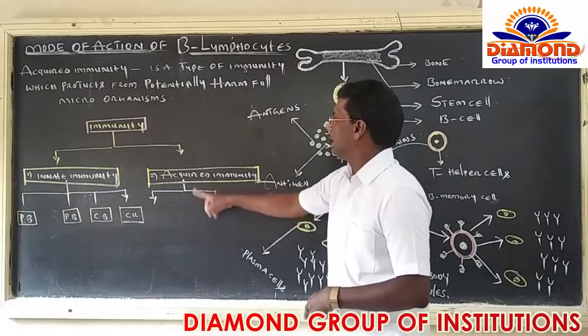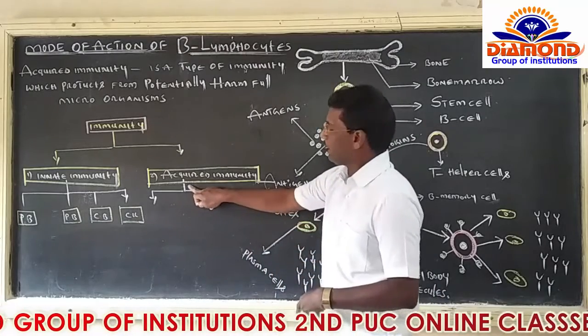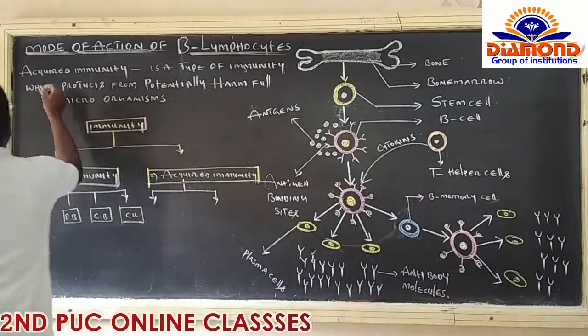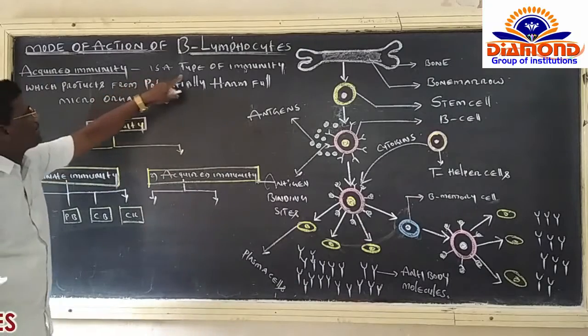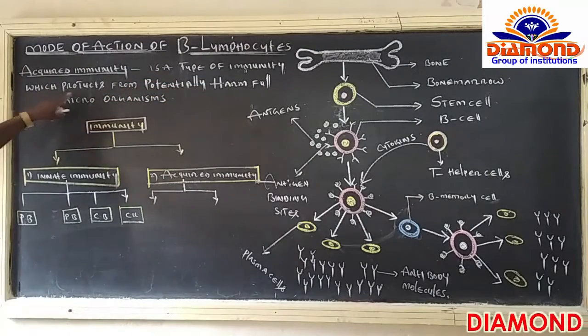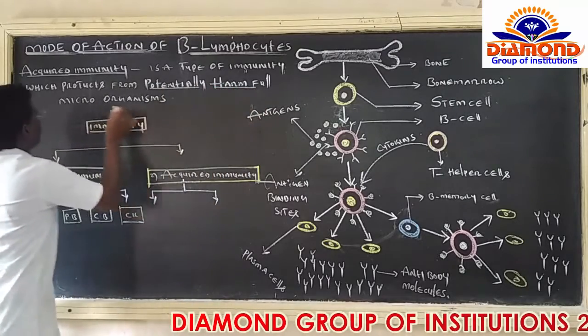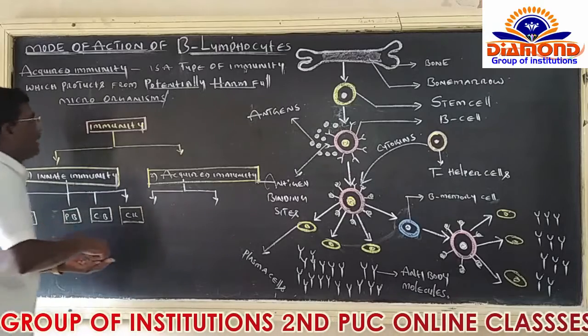What is meant by acquired immunity? I already mentioned the definition very clearly. Acquired immunity is a type of immunity which protects from potentially harmful microorganisms or potentially harmful pathogens.